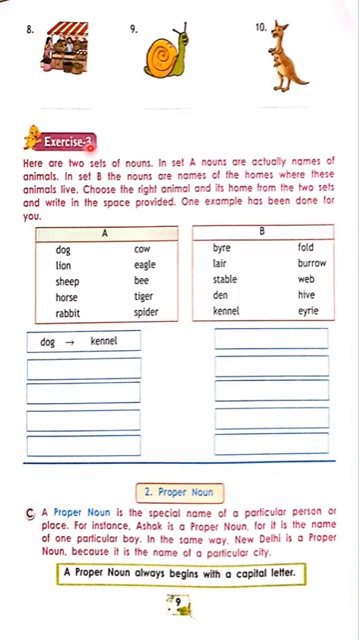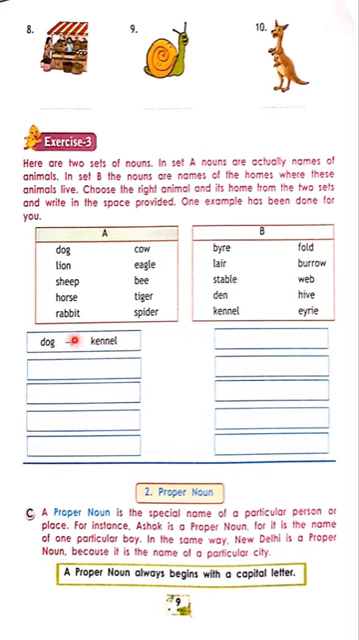Okay. Exercise 3. Here are two sets of nouns. In set A, nouns are actually names of animals. In set B, names of the homes where those animals live. Choose the right animal and its home from the two sets and write in the space provided. One example has been done for you. Here A is the set of animals, B is the set of homes. Home is nothing but where animals live.